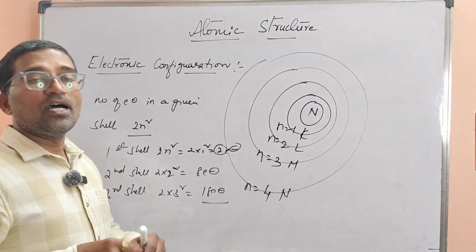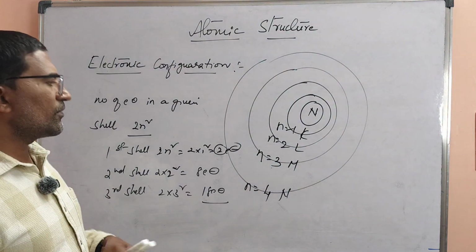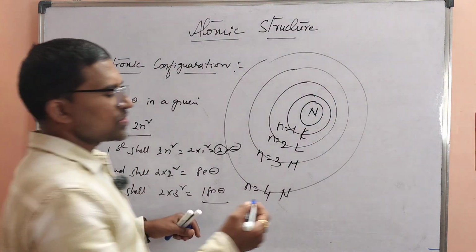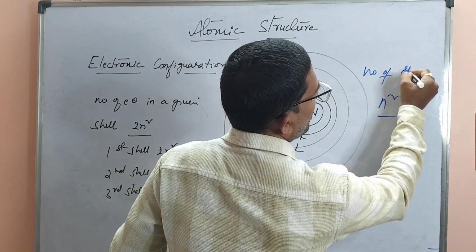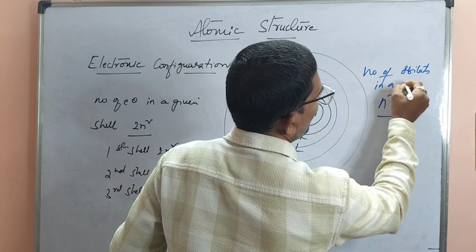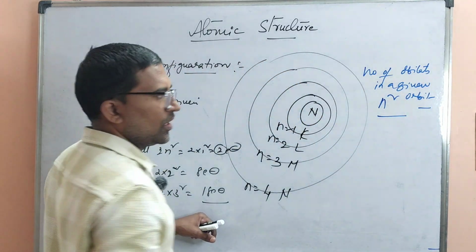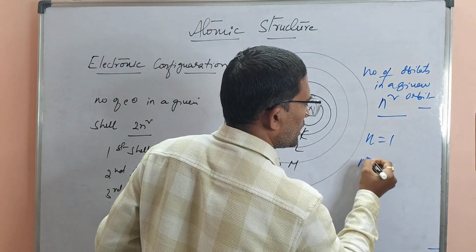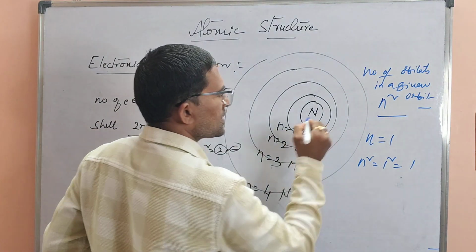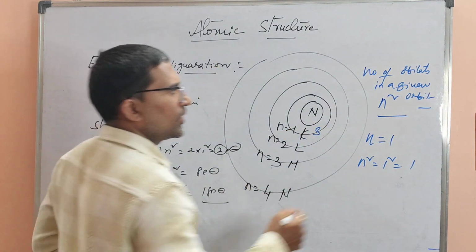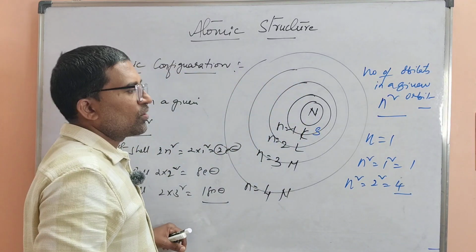Then to find the number of sub-energy levels or orbitals present in a given energy level or shell, we can use the formula n square. This is used to find the number of orbitals in a given orbit. Now if you take n is equal to 1, the first shell, n square is 1 square, that is 1. So in the first shell we have only the s orbital, no p orbital. Now if I take n is equal to 2, n square is 2 square, that is 4 orbitals are there.